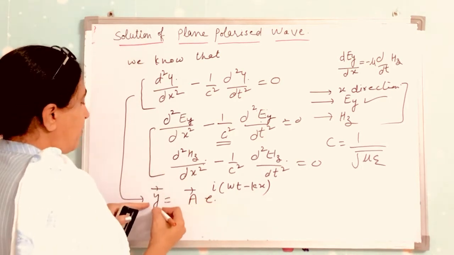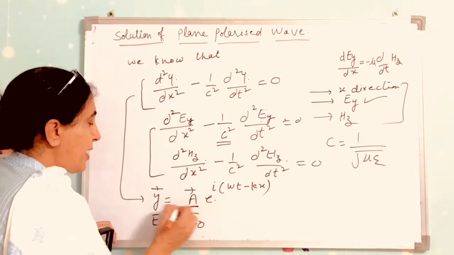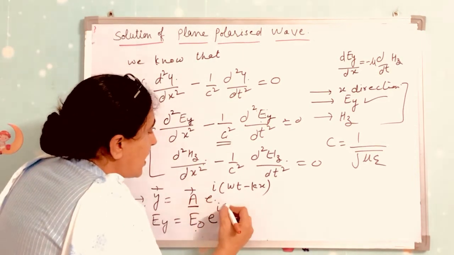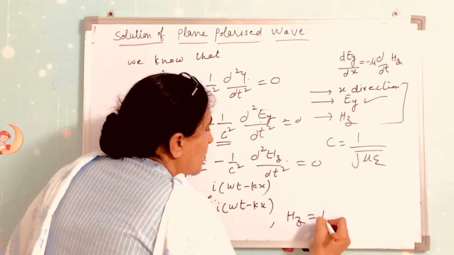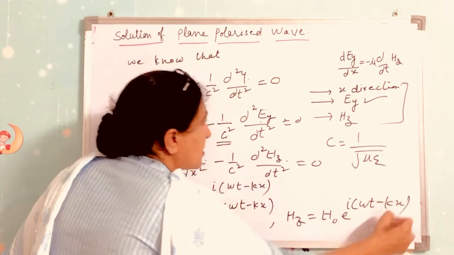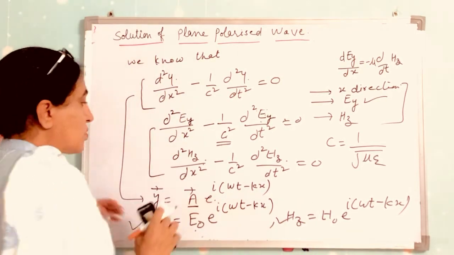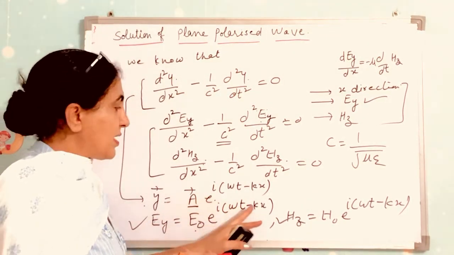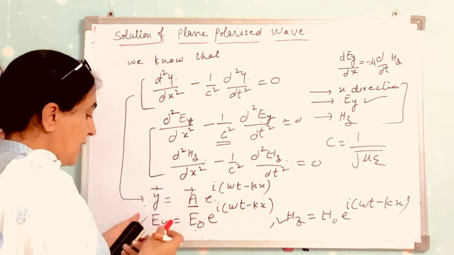Now in the same way, instead of y we have Ey equals the amplitude, that is the maximum value of displacement. Here we take the maximum value of the electric field, E naught e raised to the power iota (omega t minus kx). Similarly, Hz equals H naught e raised to the power iota (omega t minus kx). So these will be the solutions. Clear? Here omega is the angular frequency, and k is the wave number, or in vector form we take it as the wave vector. So these are the solutions.